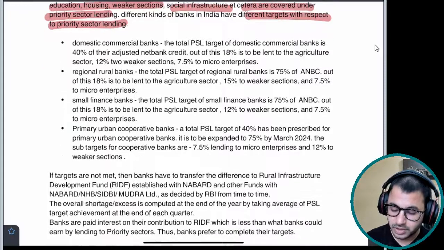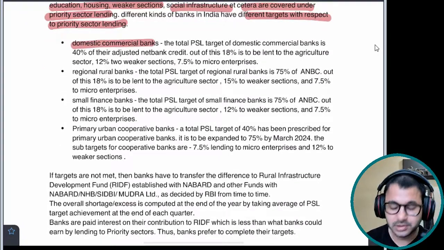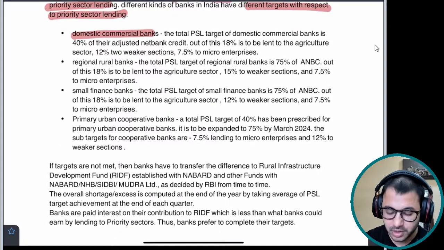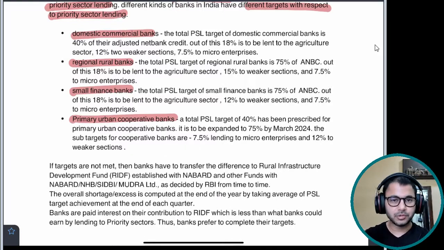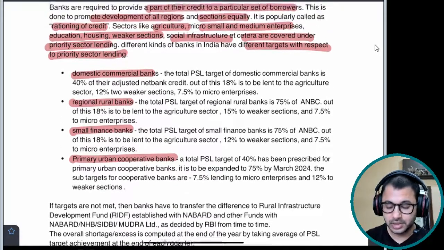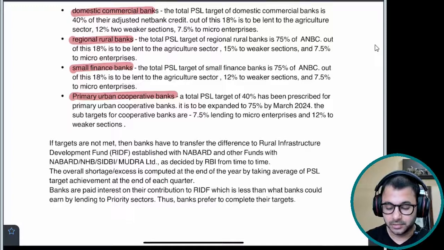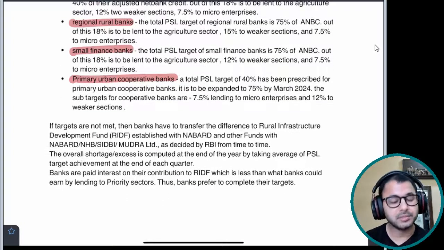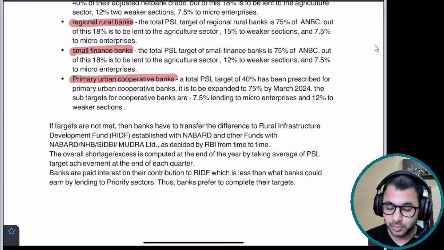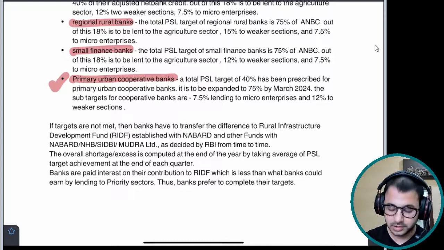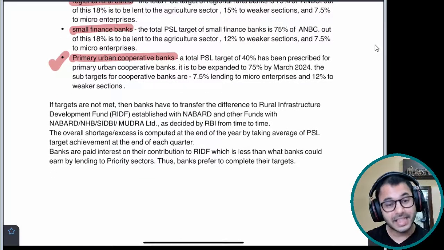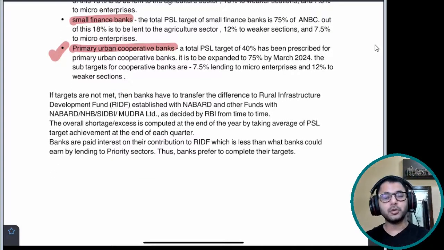Okay. Number one, domestic commercial banks have these targets. मैंने summarize कर दिया because you cannot write a table when it comes to priority sector, when it comes to any question because you are supposed to be writing them online. तो आप table नहीं बना सकते हो. That is why I have covered it in पैराग्राफ फॉर्मेट. डोमेस्टिक कमर्शियल बैंक्स की टारगेट क्या है, रीजनल रूरल बैंक्स की टारगेट क्या है, स्मॉल फाइनेंस बैंक्स की टारगेट क्या है, प्राइमरी अर्बन कोऑपरेटिव बैंक्स विच हैव बीन रिसेंटली इंक्लूडेड under PSL, what are the targets? If targets are not met, then what happens? That is the conclusion. Flow देखो, flow दे रहे हैं.